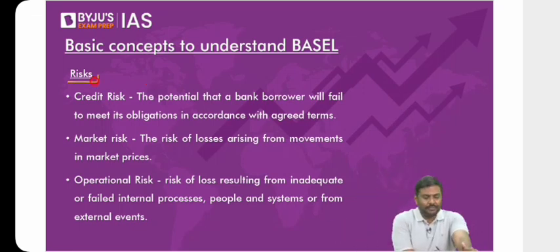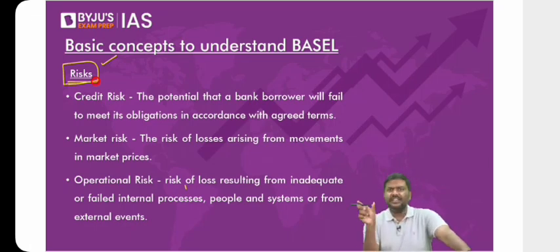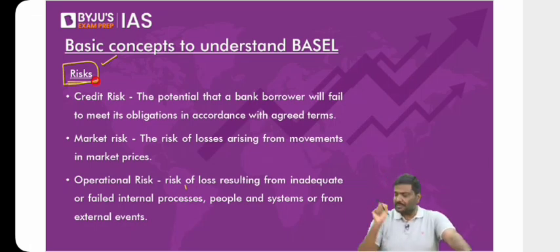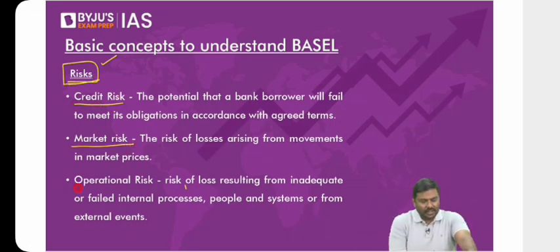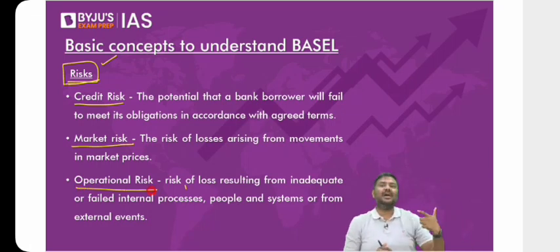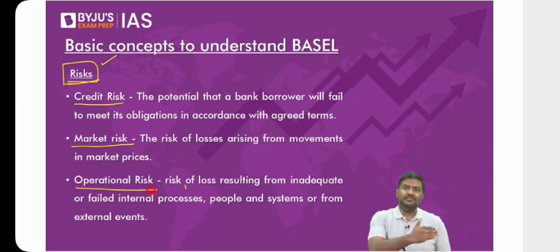Now let me continue with other basic concepts related to Basel guidelines. The risk that is faced by the bank. We generally have three types of risks faced by the bank: one is credit, second is market, third is operational. Now, what do you mean by credit risk, market risk, and operational risk?